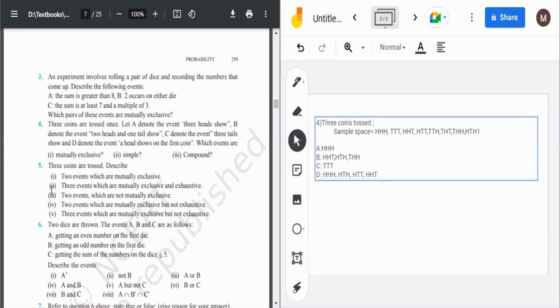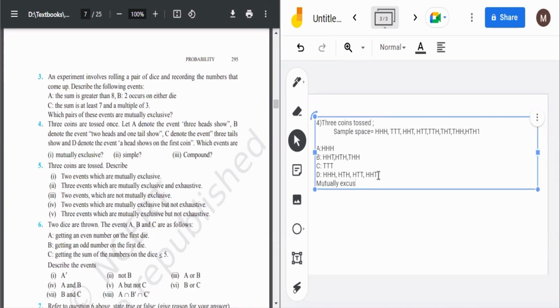Now you have to tell which are mutually exclusive. Mutually exclusive means those that do not overlap. Then A and B are mutually exclusive, no overlapping. B and C are mutually exclusive. A and C are mutually exclusive. A and D are not, because head and head are there. B and D are also not, because they are overlapping, and C and D are mutually exclusive. So which ones are mutually exclusive?